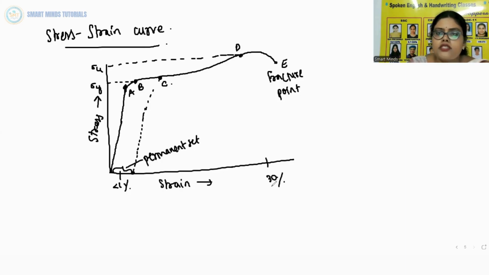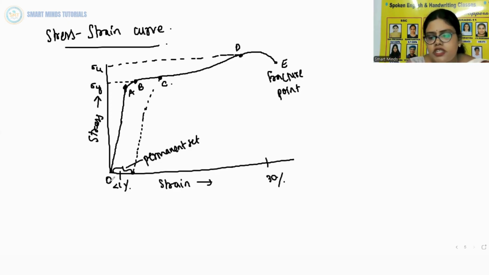Analogous graphs for compression and shear stress may also be obtained. The stress strain curves vary from material to material. These curves help us to understand how a given material deforms with increasing loads. From the graph, we can see that in the region from O to A, the curve is linear.